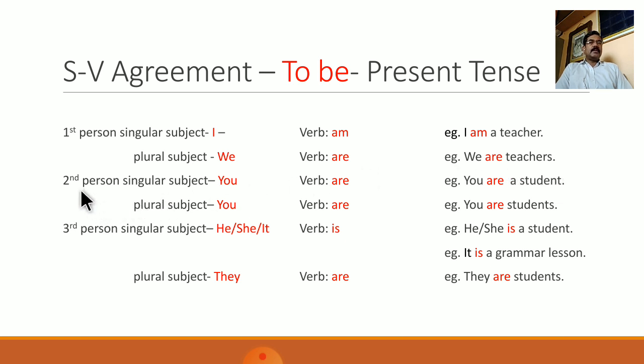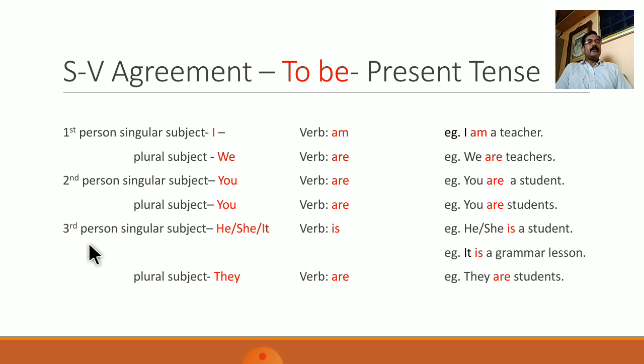When the subject is second person singular as well as second person plural, that is you, the form of to be that is used is are. For example, you are a student with second person singular, and with second person plural, you are students.